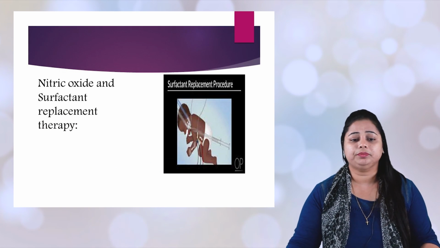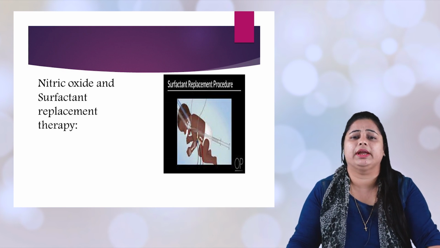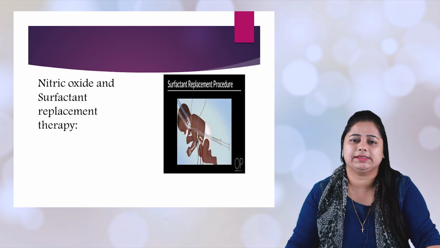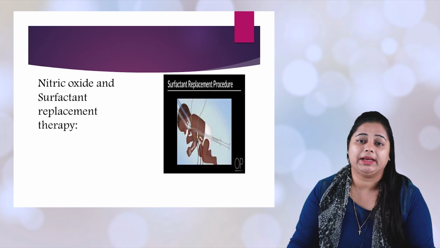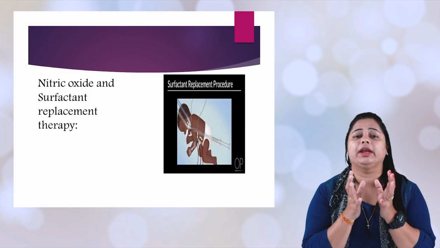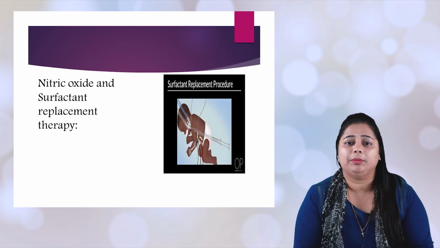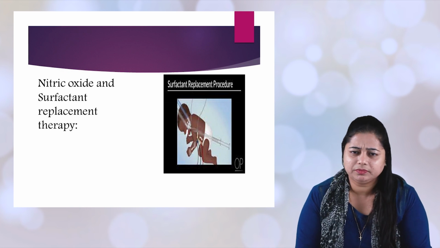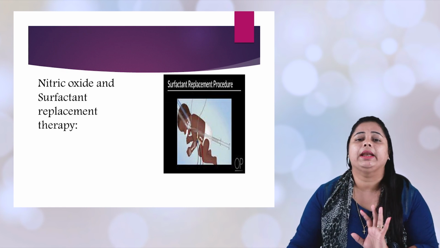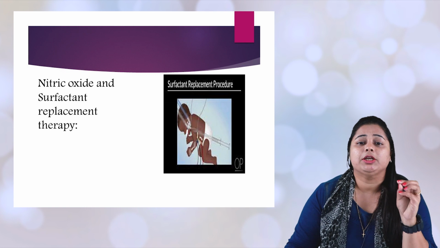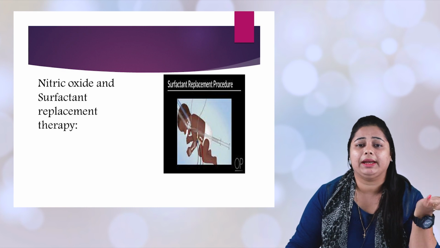Next comes nitric oxide. We use nitric oxide especially in cardiothoracic cases. What does it do? Like nitroglycerin, it does vasodilation. So wherever there is reduced vascular resistance or emboli, this will help dilate the vessels. When the vessels dilate, blood goes to all the organs and supplies blood to the particular organ which needs it very badly.